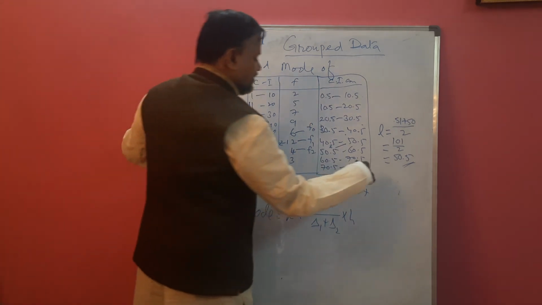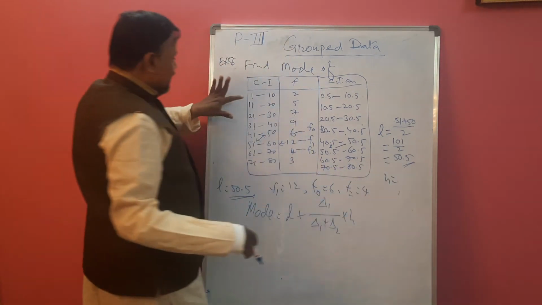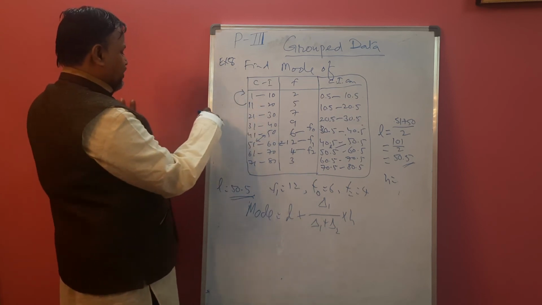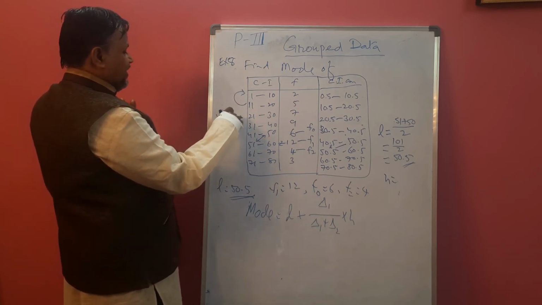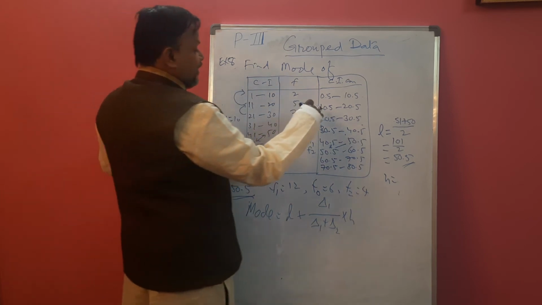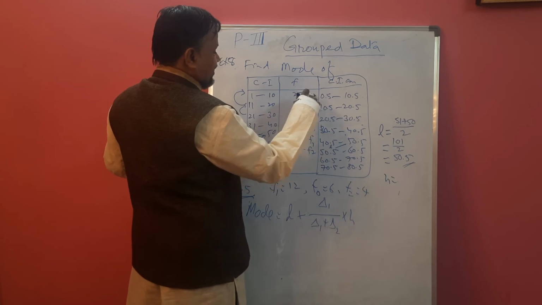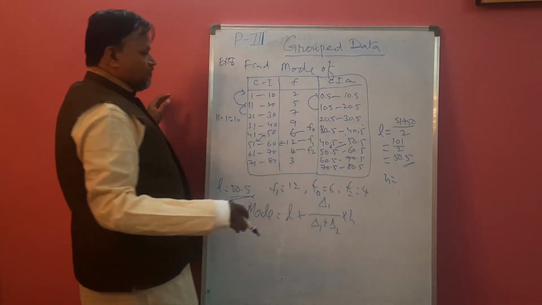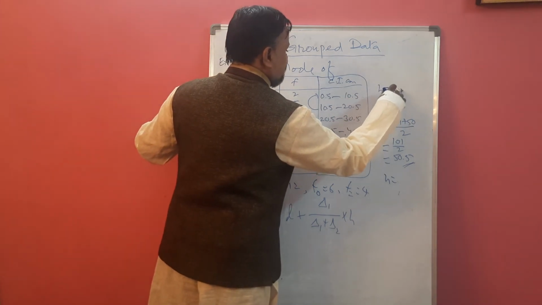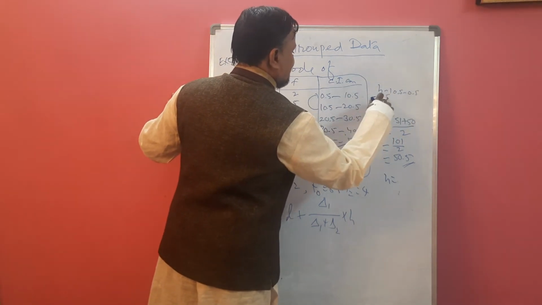H is what? H anyhow you will get same. 11 minus 1 is always 10. Here take upper limits also. If you take new classes also, 10.5 minus 0.5, again H is 10.